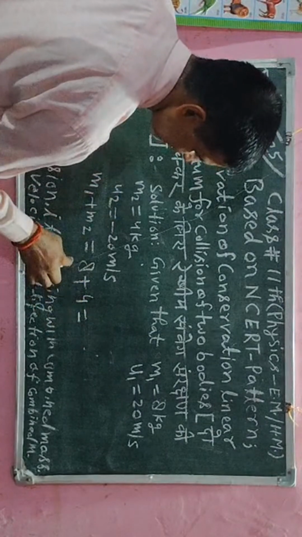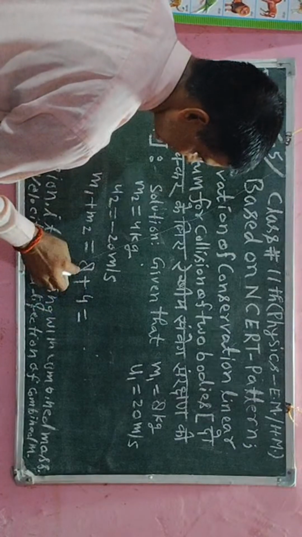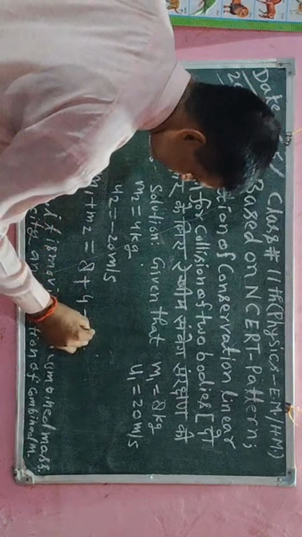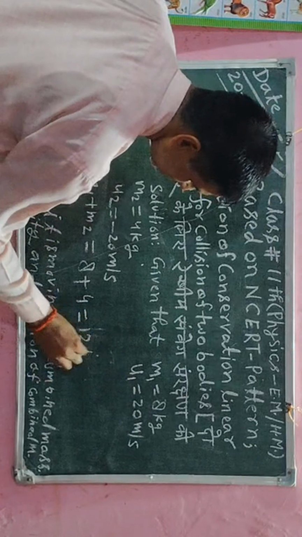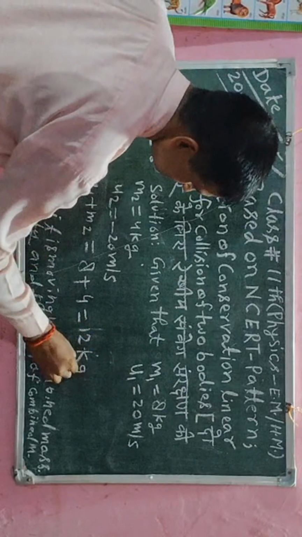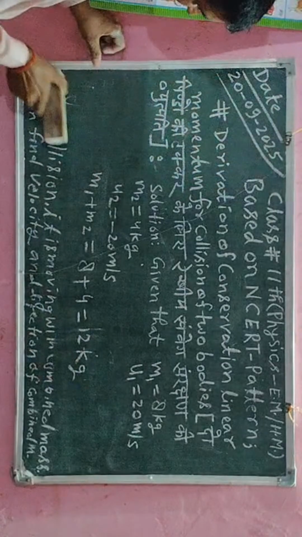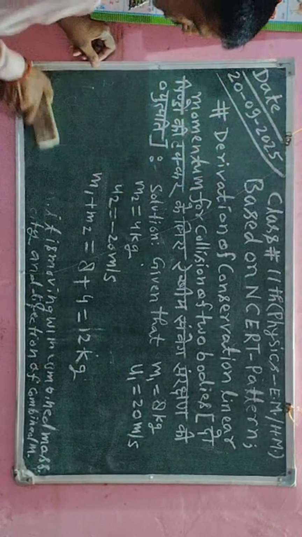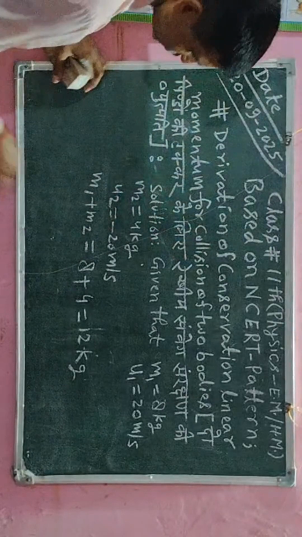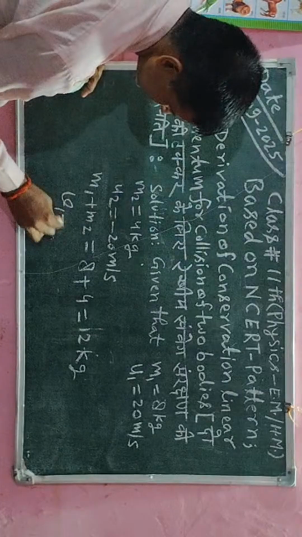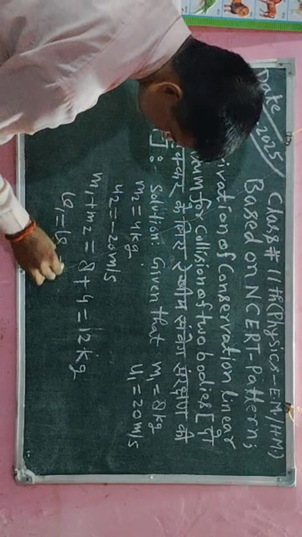So I will add these two, 8 plus 4, that will be 12. So here I will write 12 kg. Now after collision that object is moving with the velocity v. So here I will say v1 is equal to v2, which is equal to v.